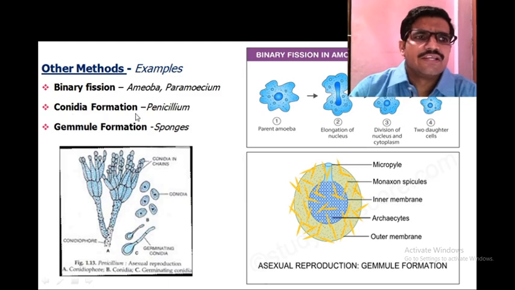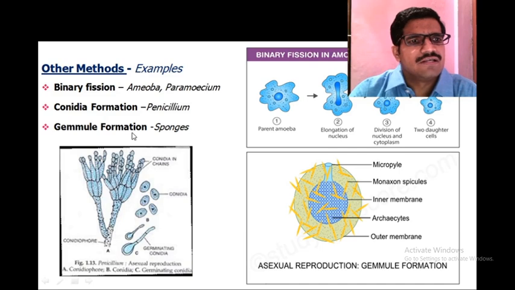Then conidia formation, observed in Penicillium, a fungus. In the diagram, this is the conidiophore. The conidiophore forms chains of conidia, and these chains of conidia detach from the parent body and development takes place.